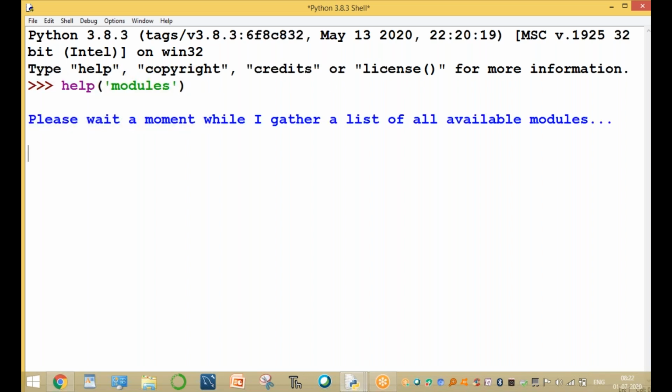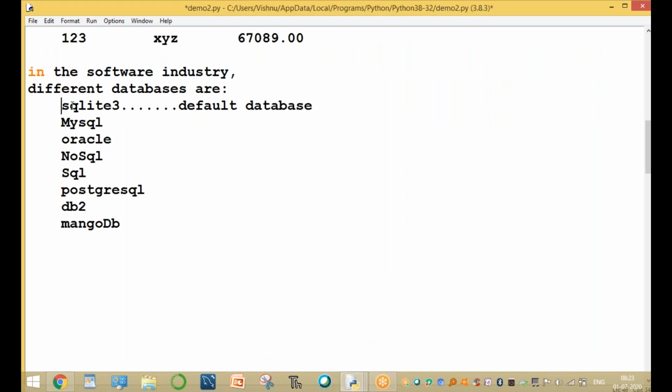Please wait for a moment while I gather a list of available modules. These are the list of databases. If Oracle is available, or MySQL is available, write the program in the MySQL database. There are any number of different databases, so you can use any one database, no problem. The purpose of the database, whether SQLite, MySQL, Oracle, NoSQL, PostgreSQL, DB2 or MongoDB, is to store the data.